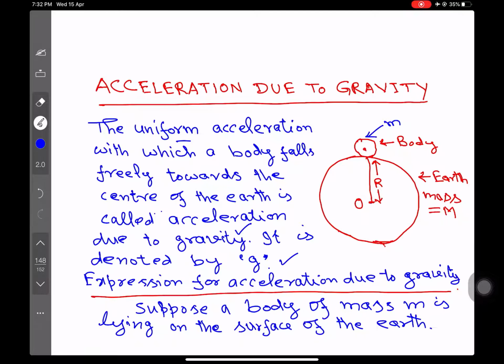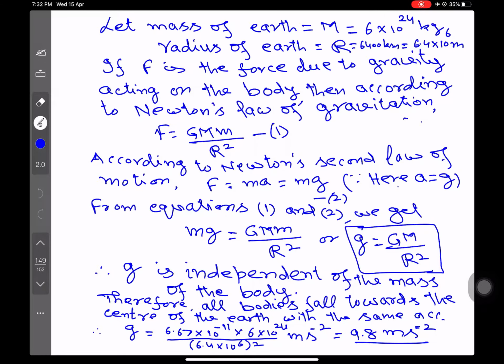Now if capital F is the force due to gravity acting on the body, then according to Newton's second law of motion, capital F will be equal to capital G into capital M into small m over capital R square. अब यहाँ पे कैपिटल G है यूनिवर्सल ग्रेविटेशनल कांस्टेंट. इसकी वैल्यू होती है 6.67 इंटू 10 रेज टू द पावर -11 न्यूटन मीटर स्क्वायर पर किलोग्राम स्क्वायर.